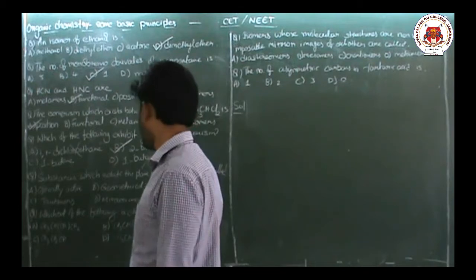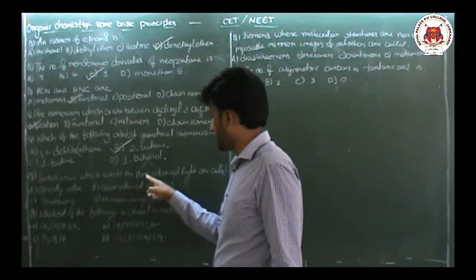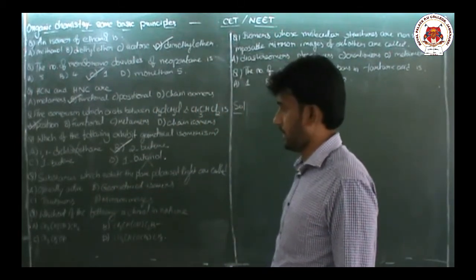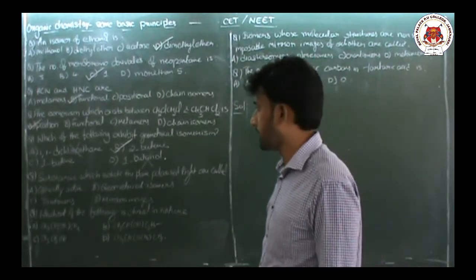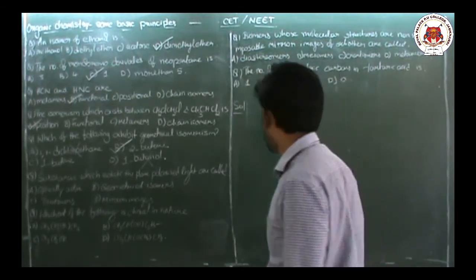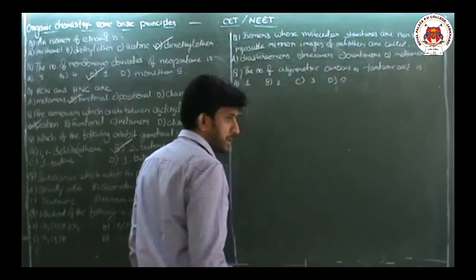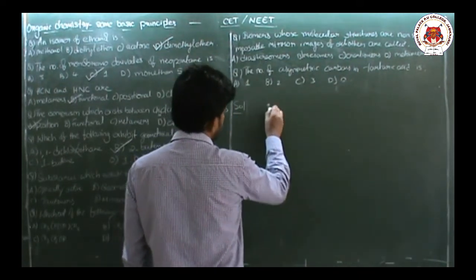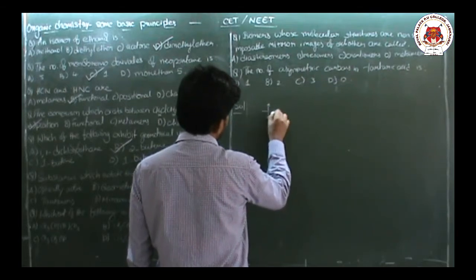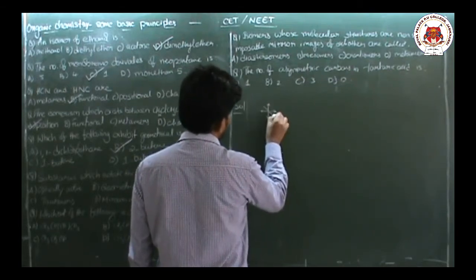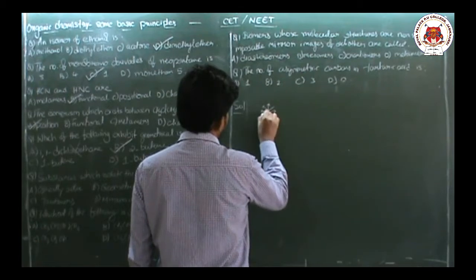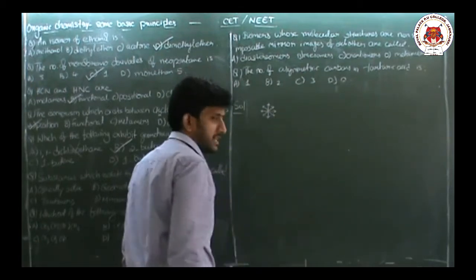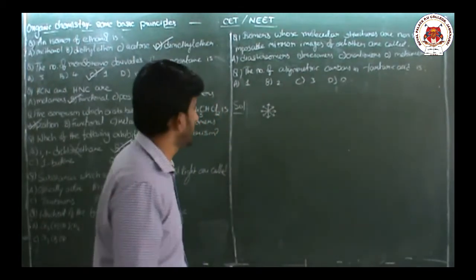Next, substances which rotate plane polarized light are called as. Okay. So basically, what is a plane polarized light? Ordinary light contains the particles vibrating in all possible directions with all different wavelengths.